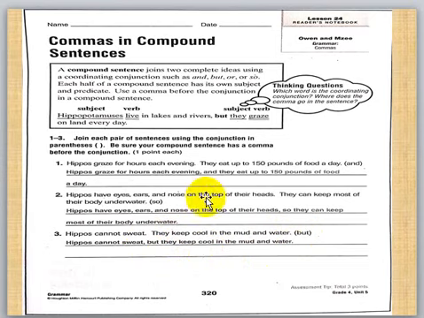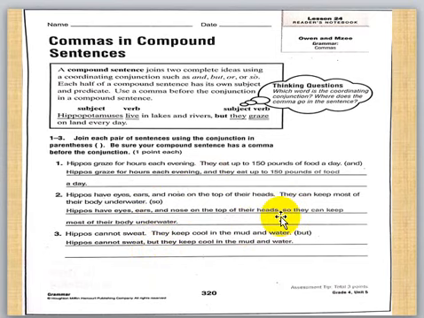Before "but", before "and", before any connector. Connectors means words like and, but, so, because, or. Like here, before "so" we put a comma.